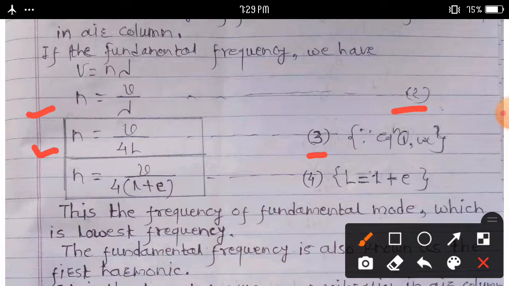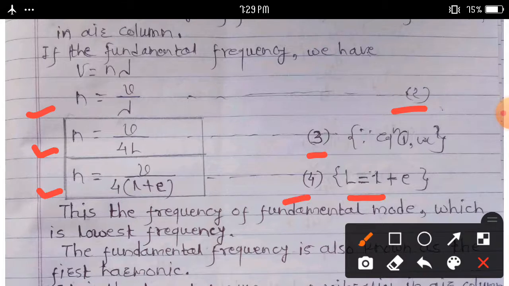Consider equation number third, and we know that L is equal to what? We calculated that for a pipe closed at one end, the corrected length of air column is given by capital L is equal to small l plus e. Then the frequency of the fundamental mode becomes n is equal to v upon 4 into capital L, which is v upon 4 into small l plus e.